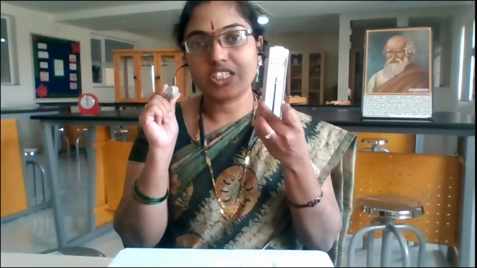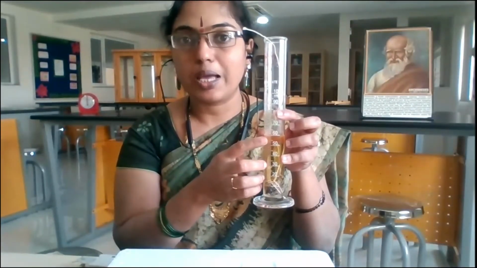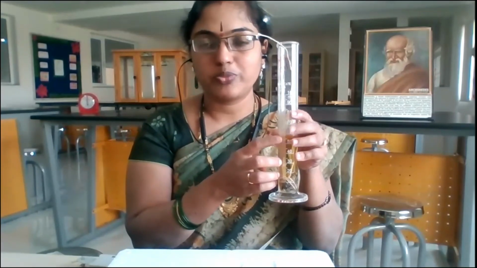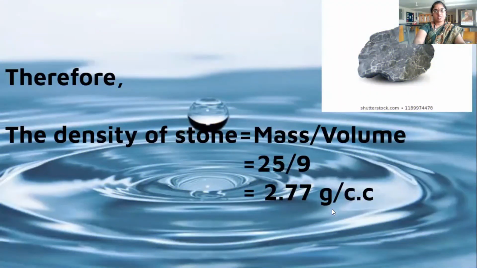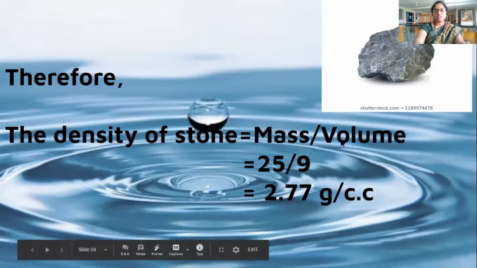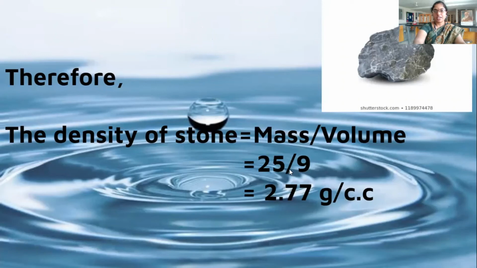Now we got the mass of the stone with the help of the spring balance, which is 25 grams, and the volume of the stone with the help of the measuring cylinder, 9 ml or 9 cubic centimeters. Divide the mass by the volume, and you will get the density of the given irregular shape. So that is 25 by 9, 2.77 grams per cubic centimeter, the density of the stone.